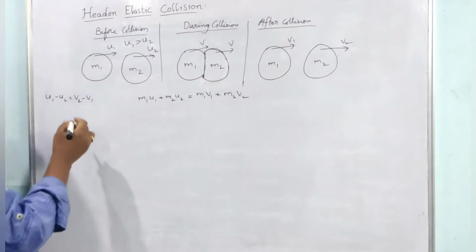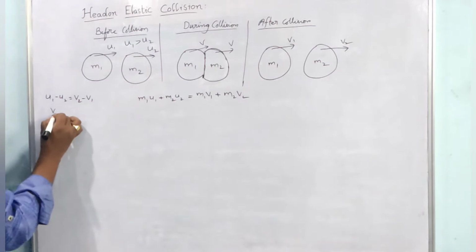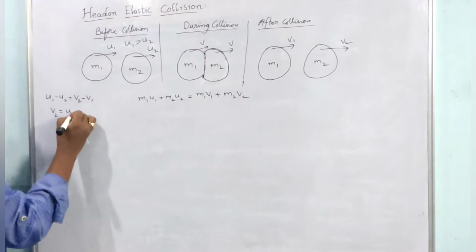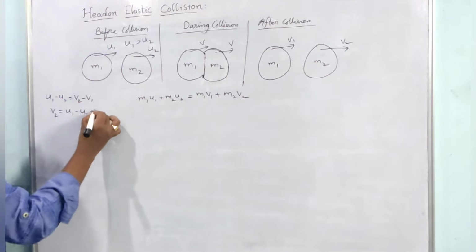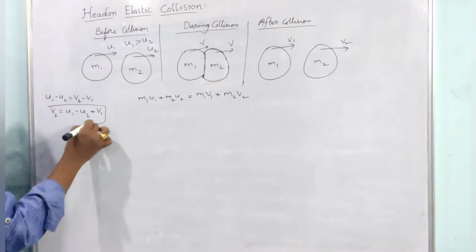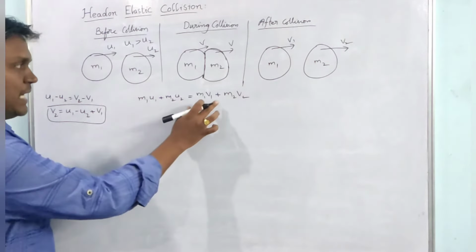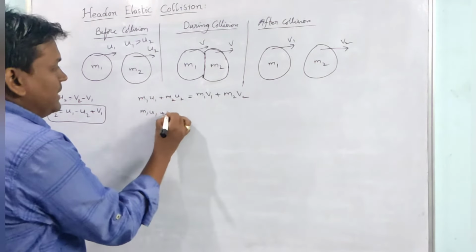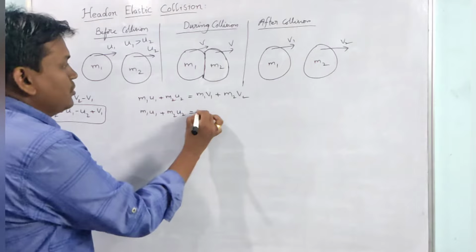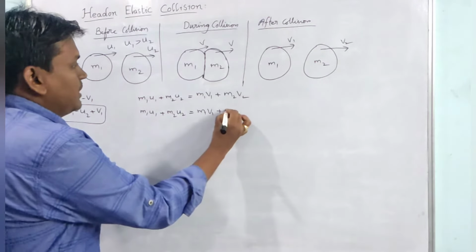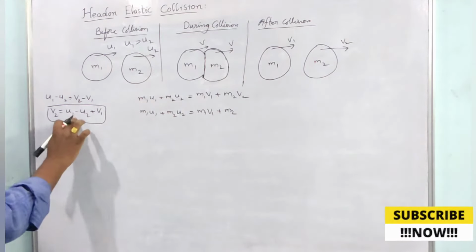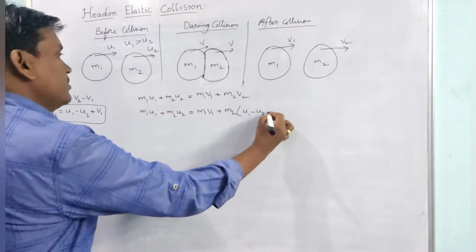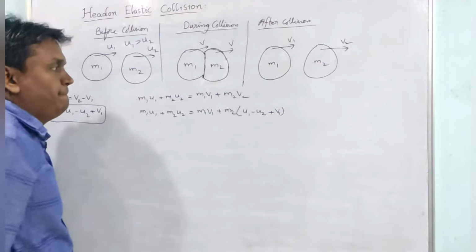So here what I am doing is bringing out the v2 value. I am writing it as u1 minus u2 plus v1. So this is the v2 value, and I am substituting it here. So m1 u1 plus m2 u2 equal to m1 v1 plus m2 into, instead of v2, u1 minus u2 plus v1.